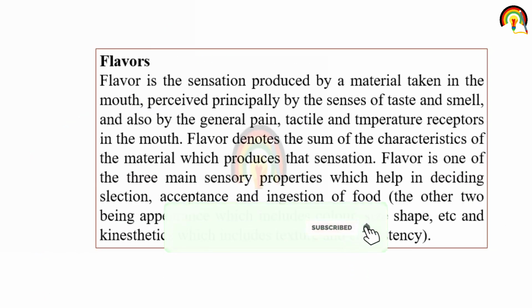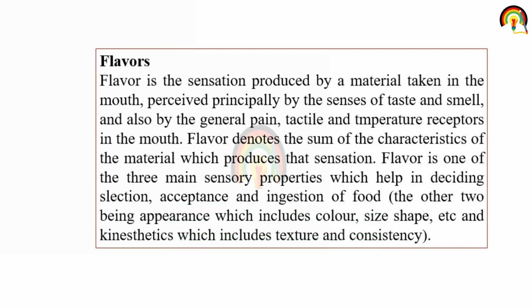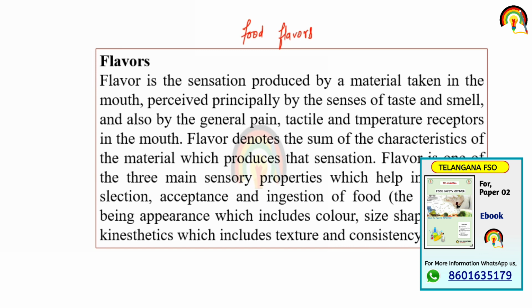Next one is food flavor. Flavor is a sensation produced by the material taken in the mouth, perceived principally by the sense of taste and smell, and also by the general pain, tactile and temperature receptors in the mouth.